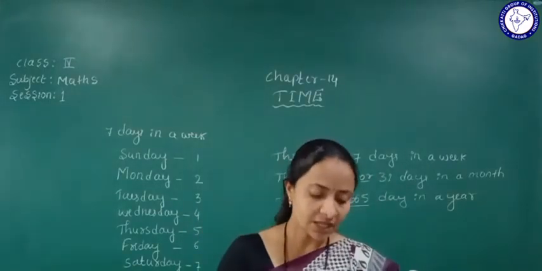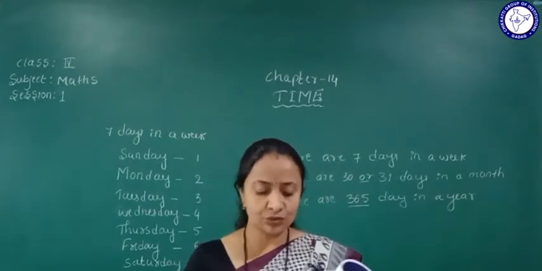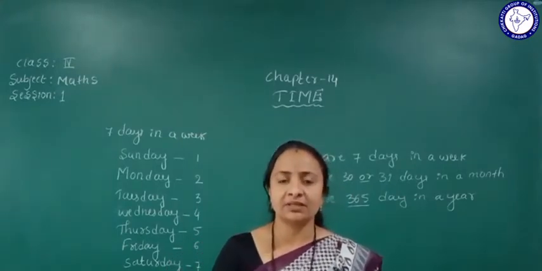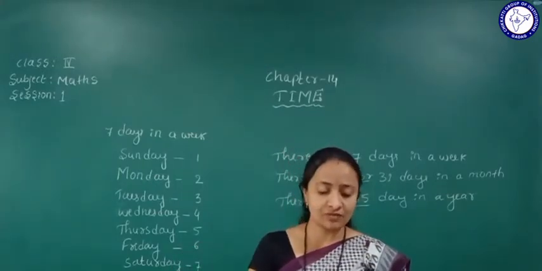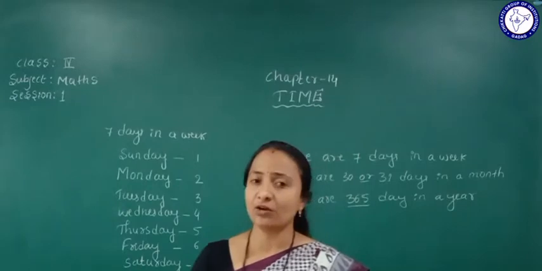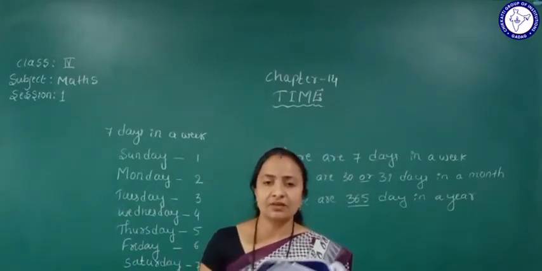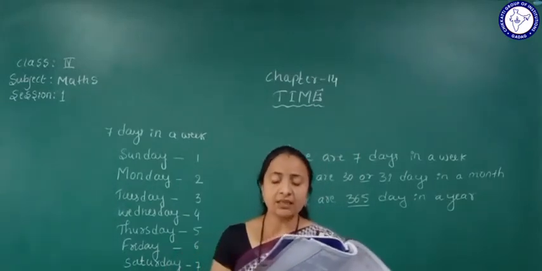Next, we will go on to study the leap year. Students, before understanding it, first we will see what the meaning of leap year is. We can understand it through the month.